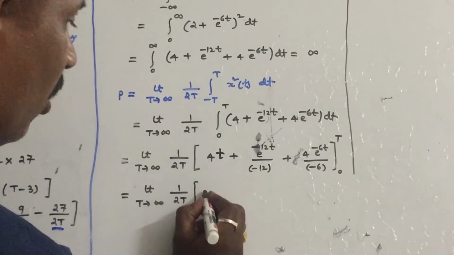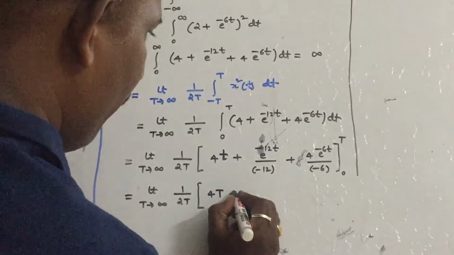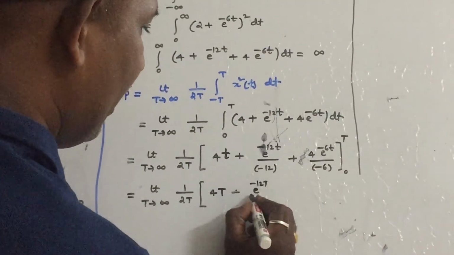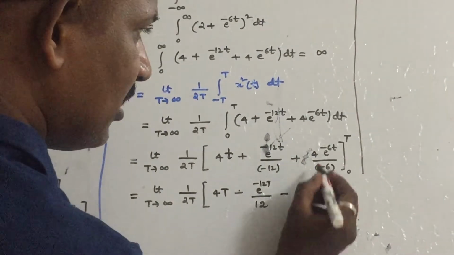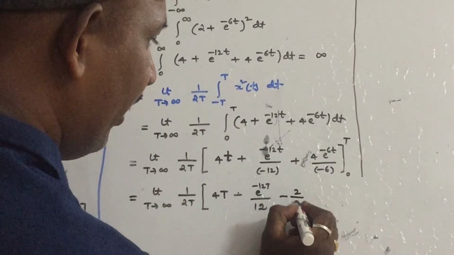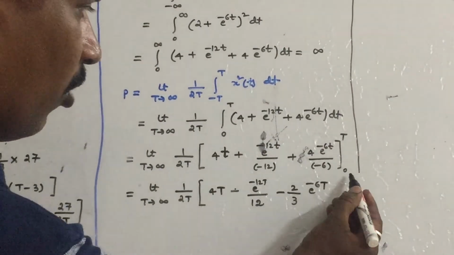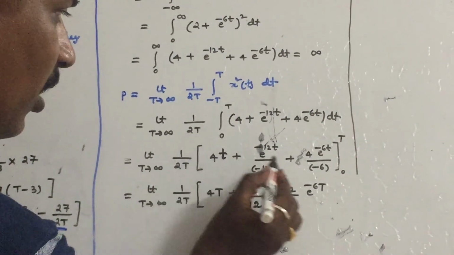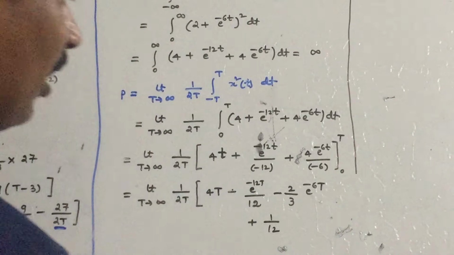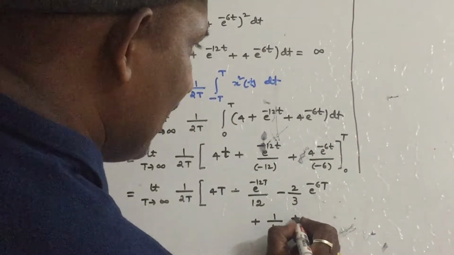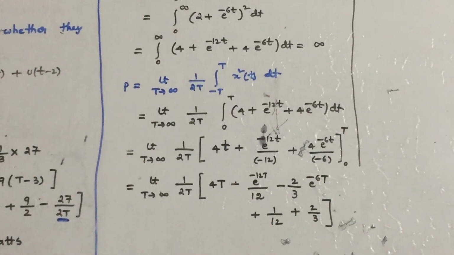Now substitute the limits. 4t in place of t, minus e power minus 12t by 12, minus 2 by 3 into e power minus 6t. If we substitute the lower limit, this term will come out 0, plus 1 by 12, plus 2 by 3. You can check that.